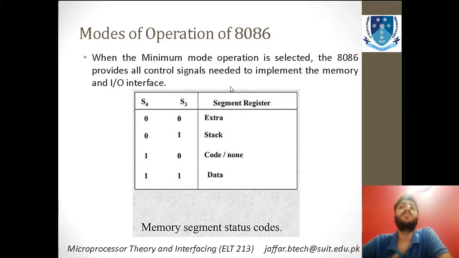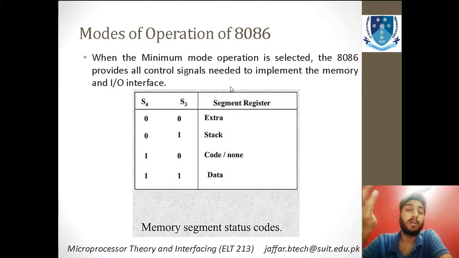When you select the minimum mode, the 8086 controls and provides all the control signals that are needed to implement the memory and input output interface. It means that this is up to you, how you want to use your minimum mode. You can see that there are 4 options given to you because you are controlling 2 pins, S3 and S4, and you can toggle 2 pins at a time.